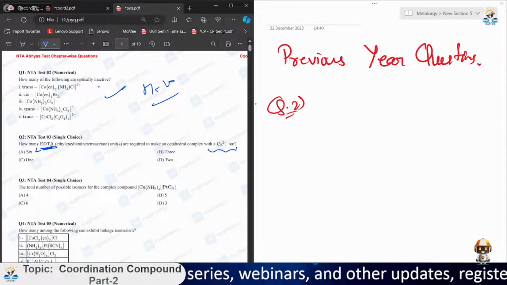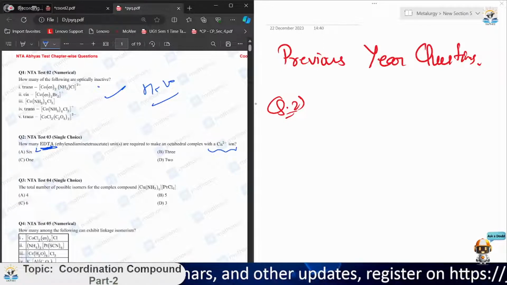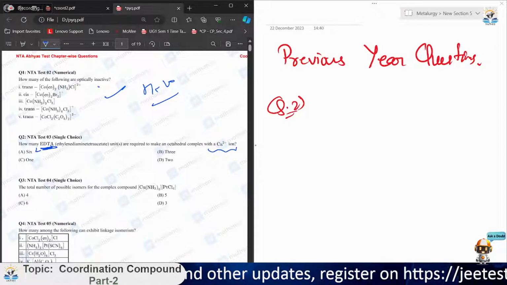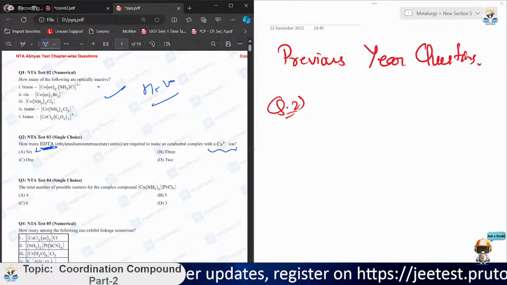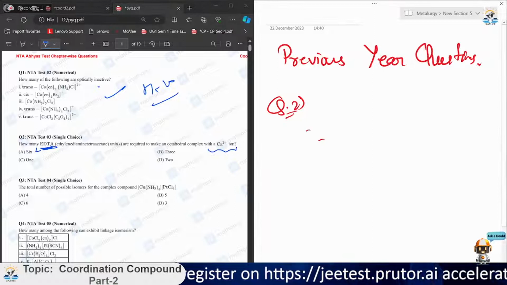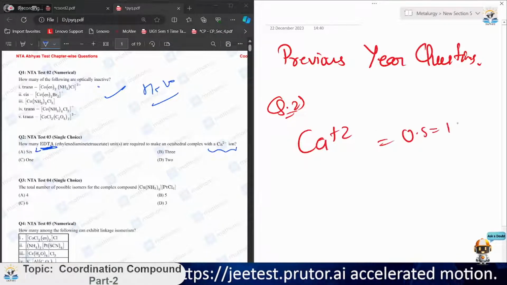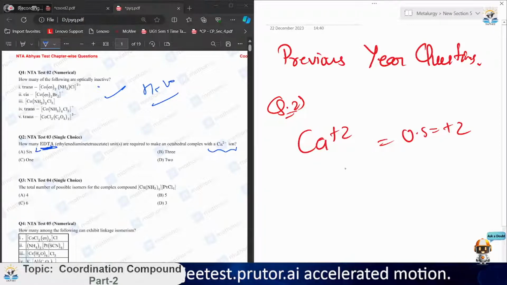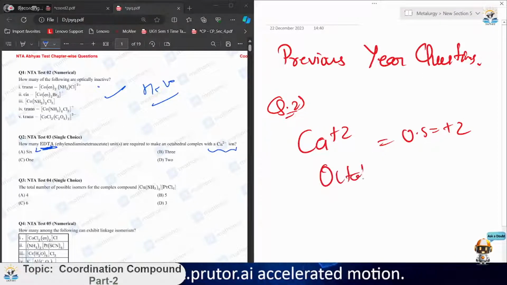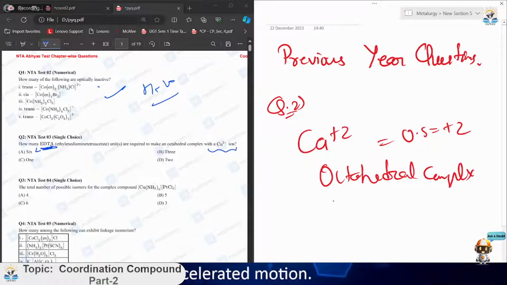It is just asking how many EDTA molecules will be required to make a complex with calcium +2 as the central metal ion, and it should form an octahedral complex. So Ca+2, oxidation state +2, octahedral complex, and the ligand given is EDTA.